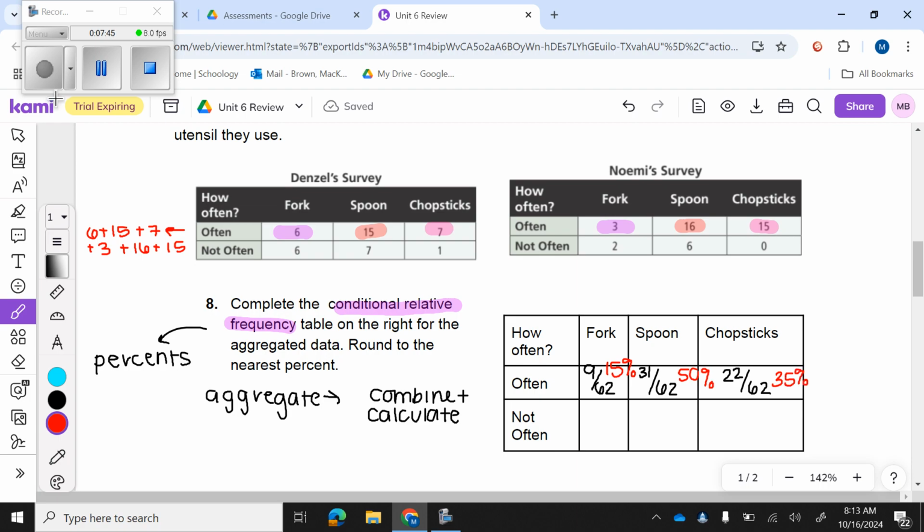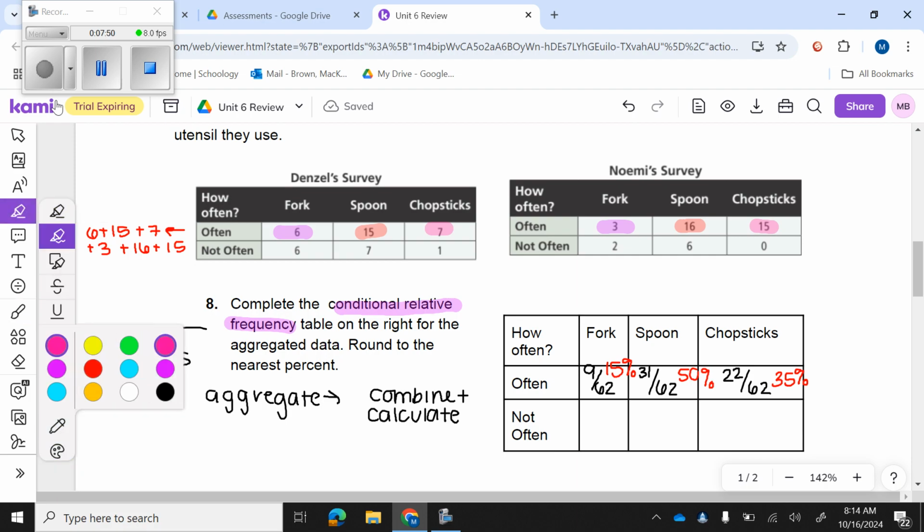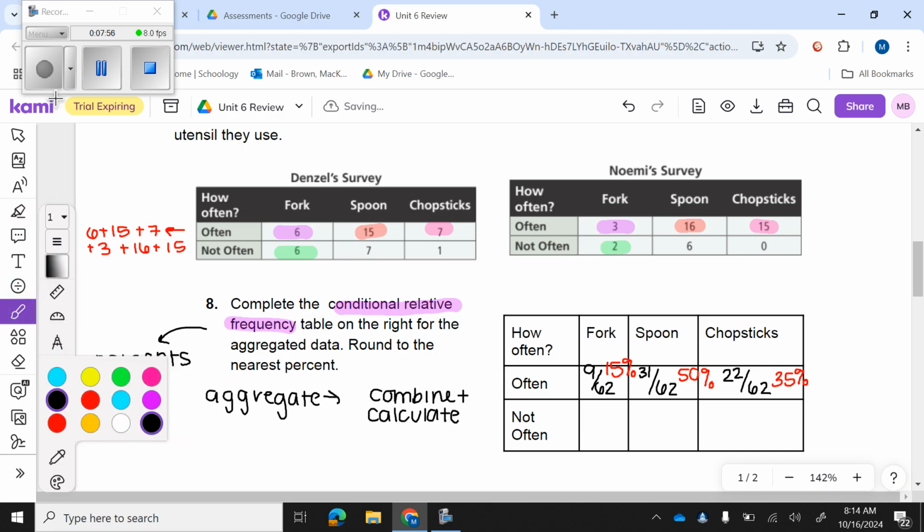Okay? So now I've got to do the same thing for not often. Okay? So I want to know how many people use a fork but don't eat rice often. Well, that's going to be 6 plus 2, which is going to be a total of 8. Out of, I've got to add up all the people who don't eat rice often to get my total. So that's going to be 6 plus 7 plus 1 plus 2 plus 6 plus 0. Okay, I'm going to add all those up. And I'm going to get 22. So 8 out of 22 don't eat rice often, but when they do, they use a fork. So I'm going to do 8 divided by 22. I get 0.36, which is 36%.